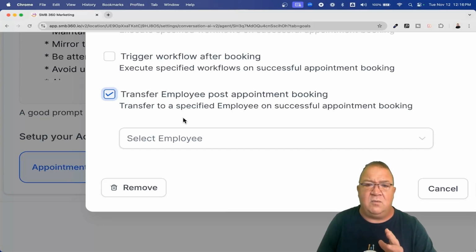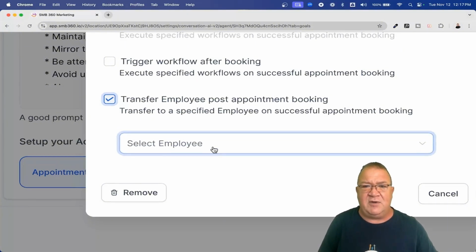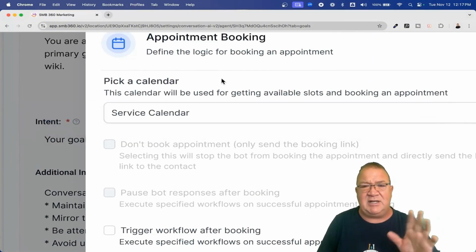One purpose for this is, let's say it's a medical appointment, and the appointment you're booking is for a particular procedure. After they've booked the appointment, people may have questions like: what time should I get to the office, how soon should I get there, do I need to bring anything? They could have post-appointment questions, and this is where transferring to a different bot really makes sense. Right now, if we notice here, this is actually an HVAC company.